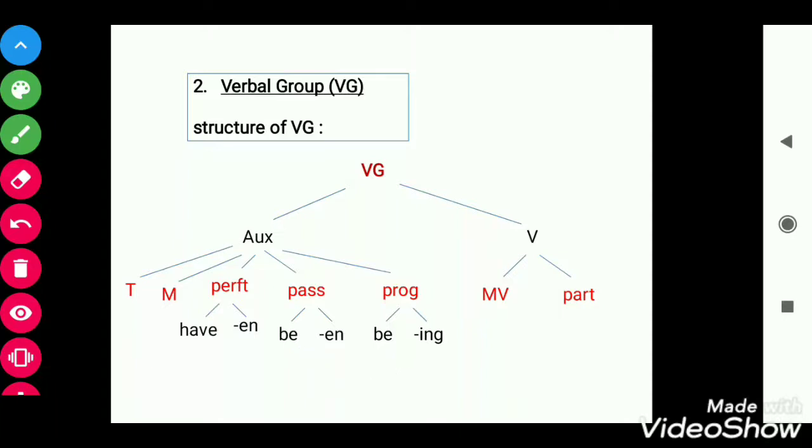Then we need to write the main verb form under V, this V. And if the verb or the main verb has parts, then we need to divide the main verb like this, main verb and part. For example, go out. Here go is the main verb and out is its part.